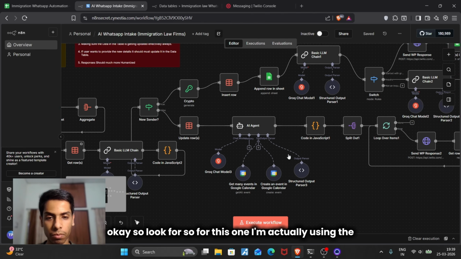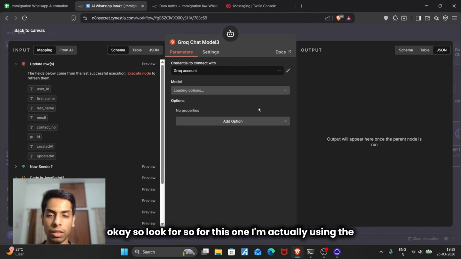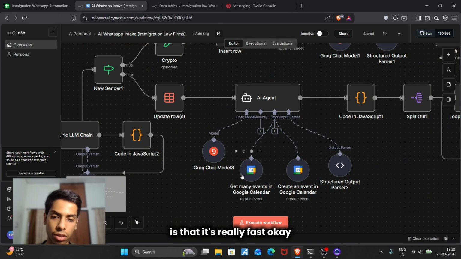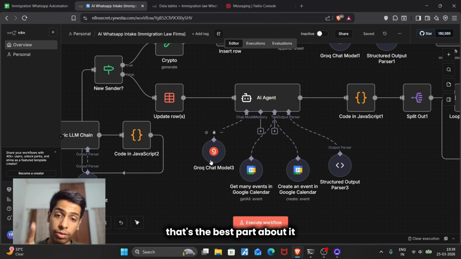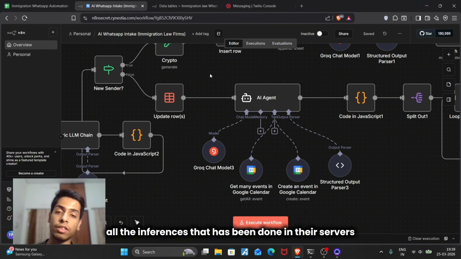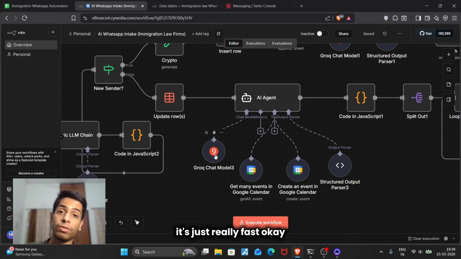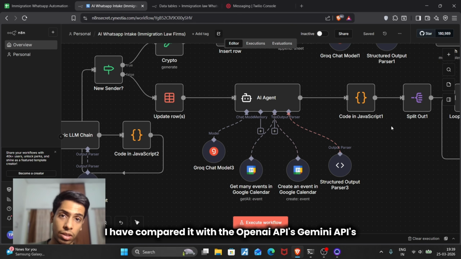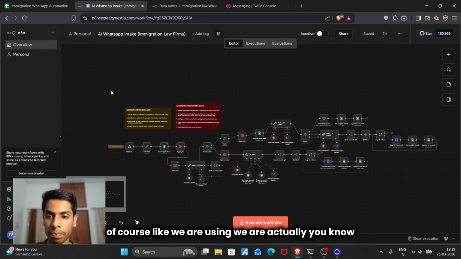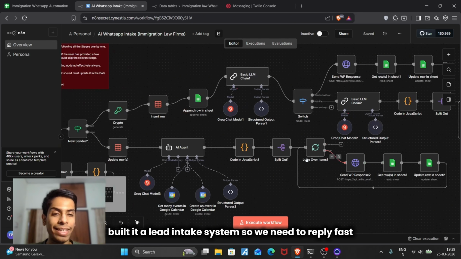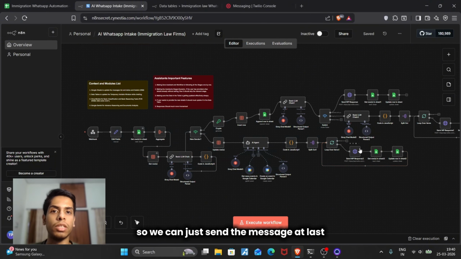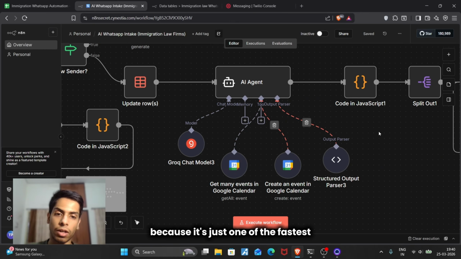For this one, I'm using the GPT OSS 120 billion parameter model right now. This is one of the best ones. The best part about Groq is that it's really fast, because it runs on a new kind of hardware technology. That's why all the inferences done on their servers are really fast. I have compared it with the OpenAI APIs and Gemini APIs, but Groq is one of the fastest. And of course, we built a lead intake system, so we need to reply fast. We need to complete all of these processes as fast as possible so we can send the message at last. That's why I'm using Groq.